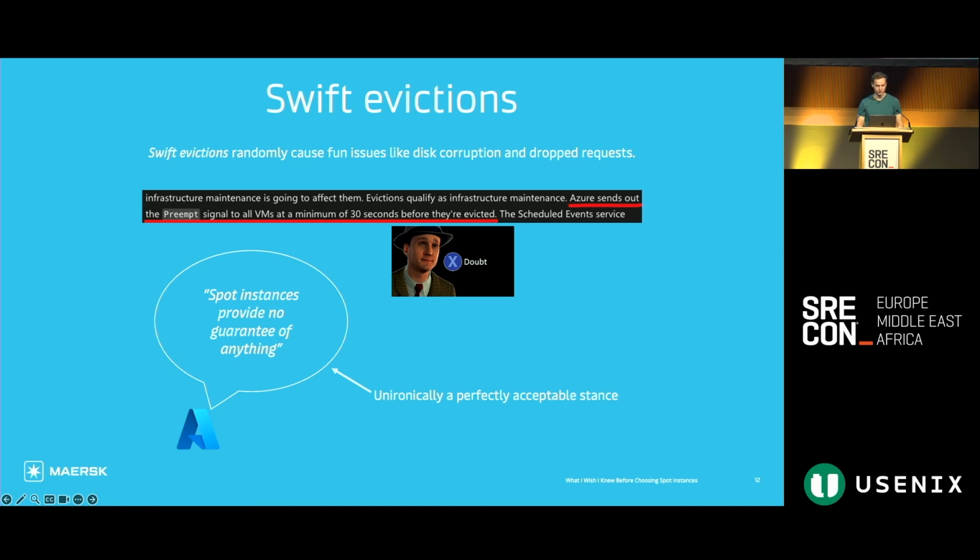Another curious thing we noticed when dealing with support is that we would sometimes spin up nodes that would be bad for a variety of reasons. Typically, it would have some sort of networking fault. And then we would open a support case to try to figure out, is it a problem on our end? Is it in the infrastructure or the data center end, or what's going on here? And often, despite the fact that we would think that kind of issue isn't related to the fact that it's a spot node, Azure support would get back to us by saying, hey, you guys are running on spot instances. Have you considered not doing that? Despite the fact that we would think it's not related to that. So it had that kind of weird effect that it would often derail our support discussions with Azure.